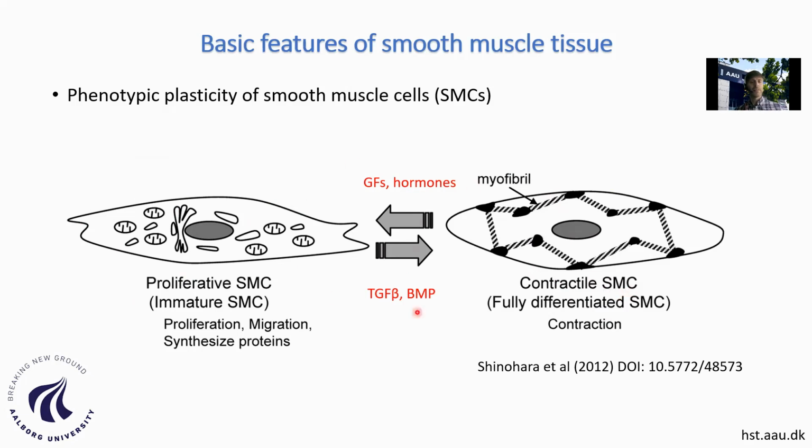Under the effect of some growth factors or hormones, for instance, the cells will switch from the contractile to the proliferative state, but other growth factors are important for the switch into the contractile phenotype. These are important when developing strategies in tissue engineering.